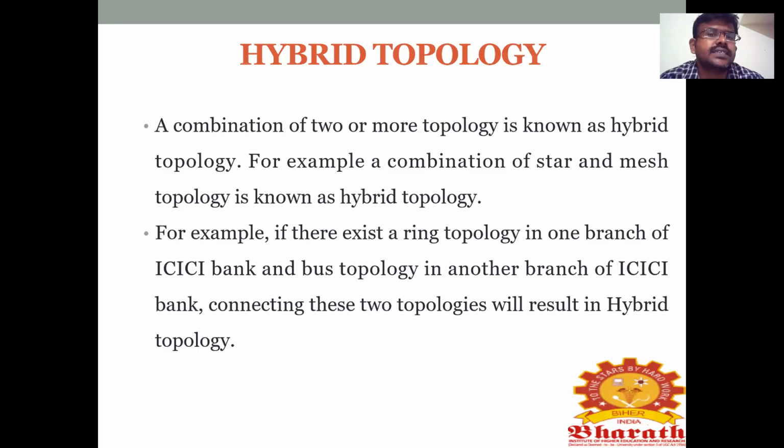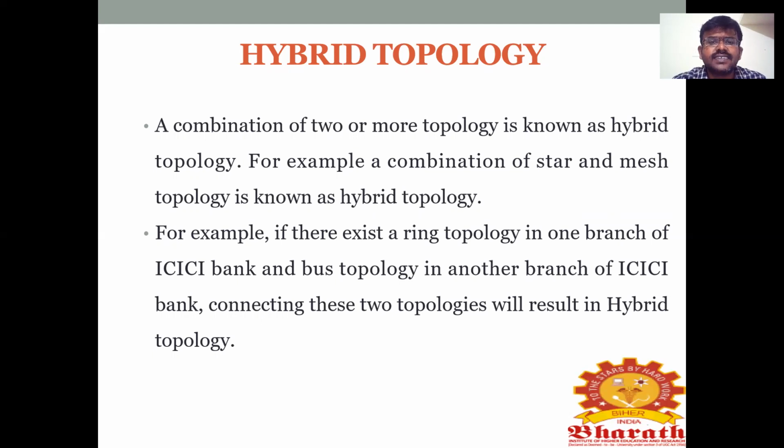Next, the last topology is hybrid topology. A combination of two or more topologies is known as hybrid topology. For example, a combination of star topology and mesh topology is known as hybrid topology. We can simply explain with an example.